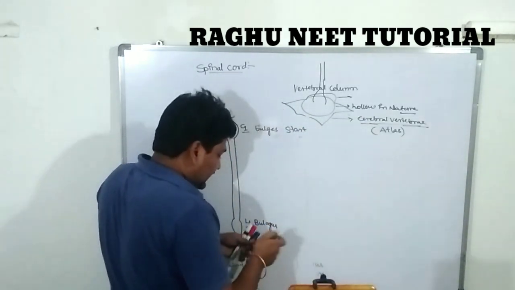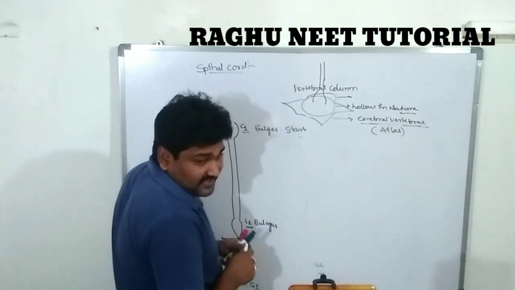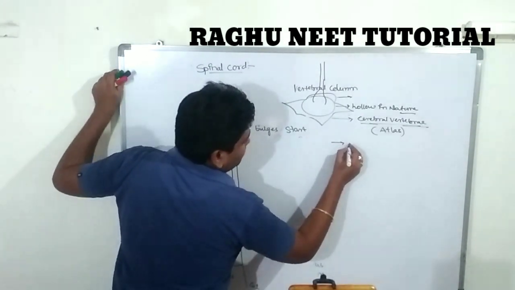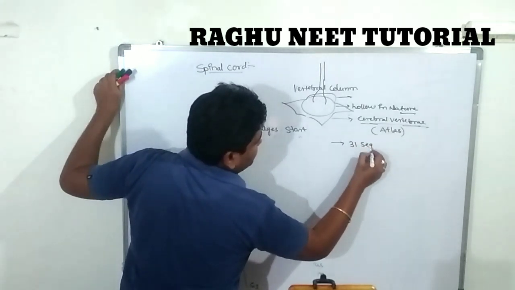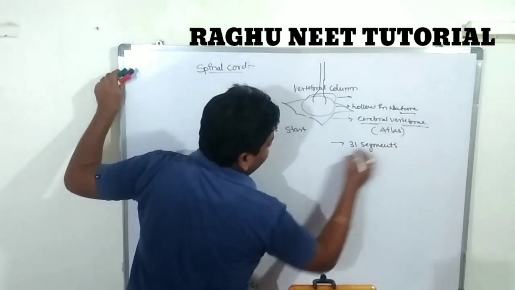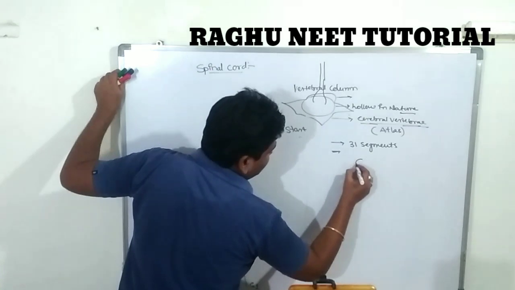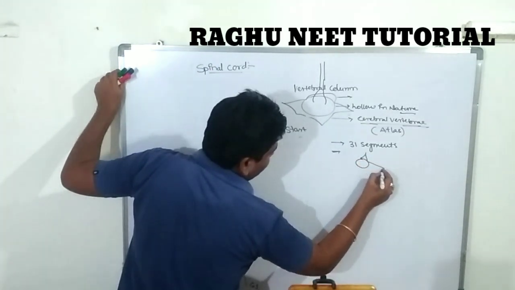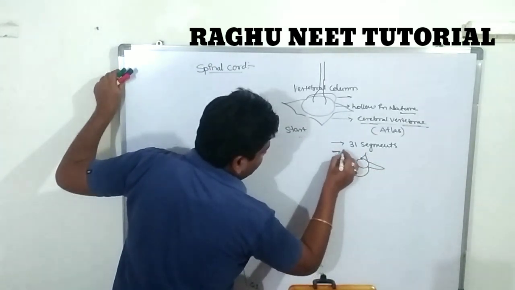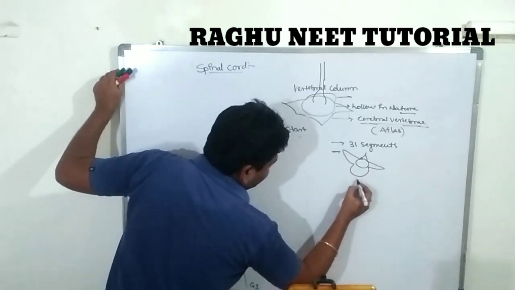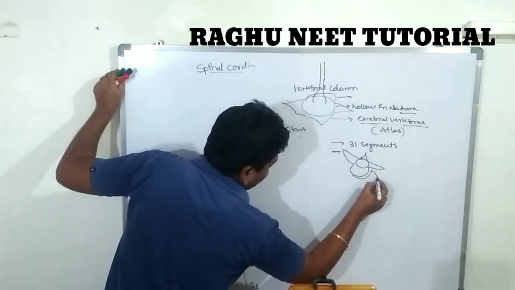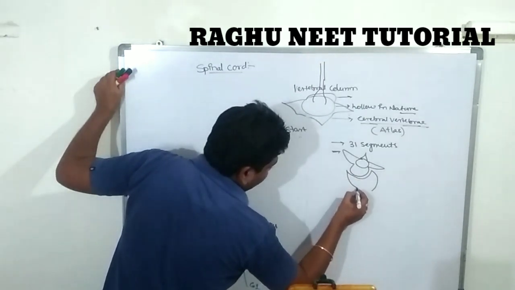Completely, there are 31 vertebrae, 31 segments, each segment like this. This is a vertebra. The first vertebra is placed on the second vertebra.